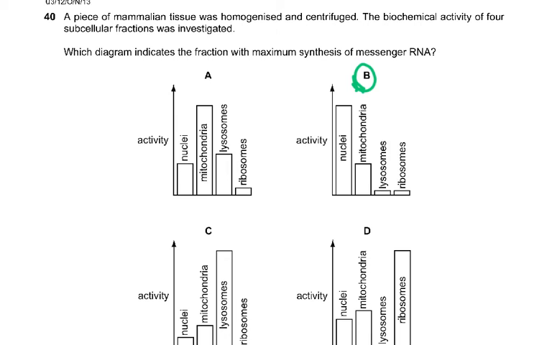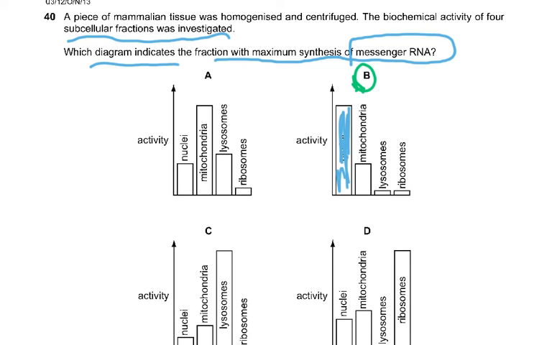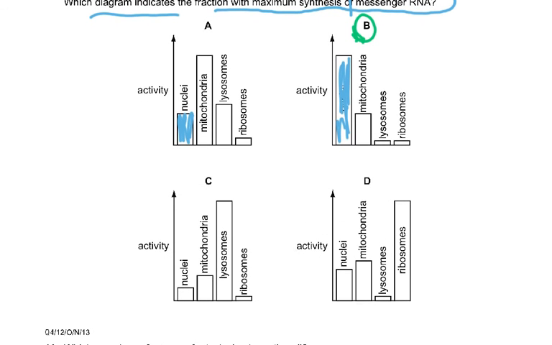A piece of mammalian tissue was homogenized and centrifuged. Homogenized means it's put into a blender and made into a uniform solution. Look up the word homogenized in the dictionary. The biochemical activity of 4 subcellular fractions was investigated. Which diagram indicates a fraction with a maximum synthesis of messenger RNA? Now, you know the messenger RNA is made inside the nucleus. So which one has a big nucleus? The bar should be more of the nucleus. Now, this is the smallest. So the highest was that.